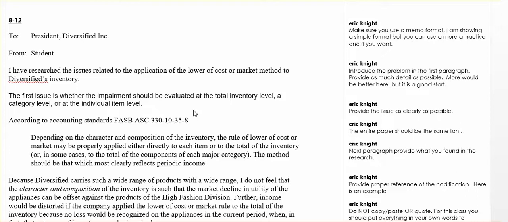So this is not one that's assigned to you. This is one that's different. This is from exercise or case study 8-12 in the textbook, a company called Diversified.